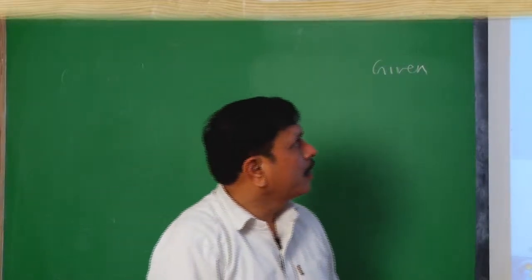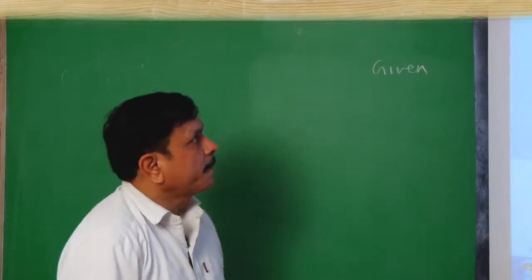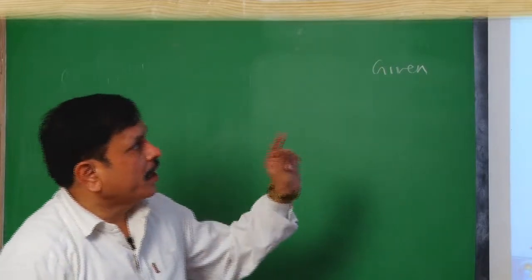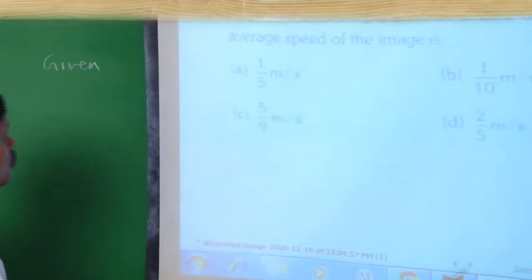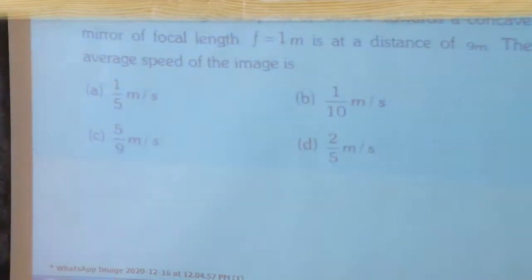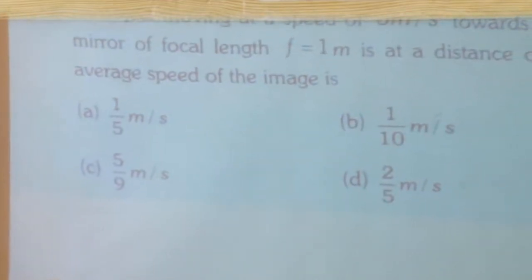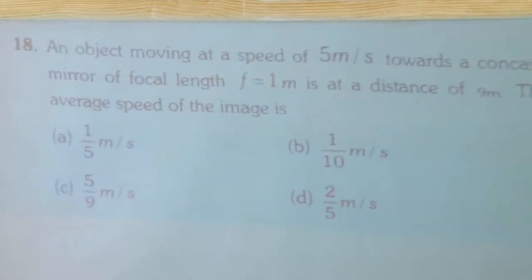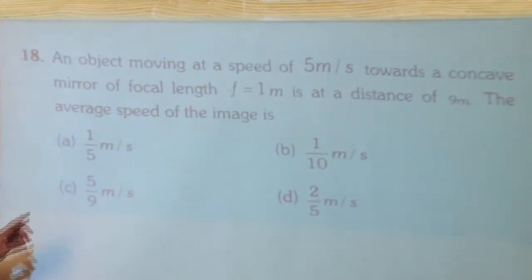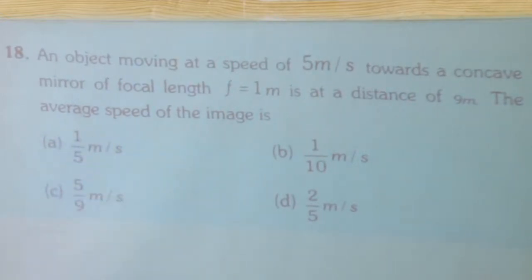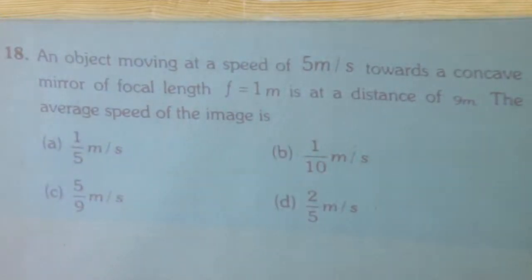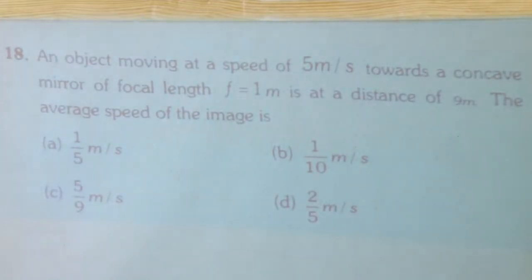Now, coming to the next question. An object is moving at a speed of 5 meter per second. So, what is given? Velocity of object is given. Velocity of object is how much? 5 meter per second towards a concave mirror of focal length. So, focal length is given how much? 1 meter, and it is a concave mirror.